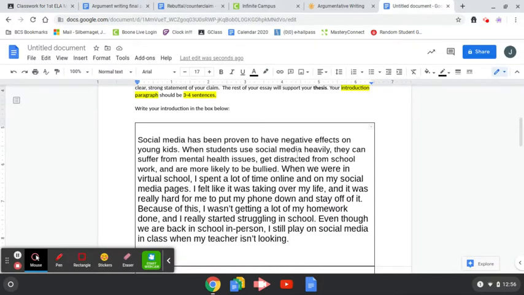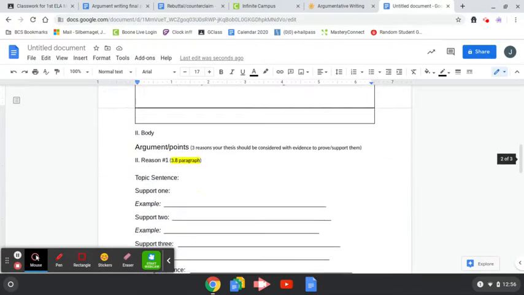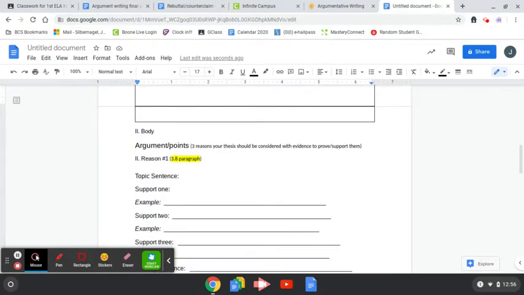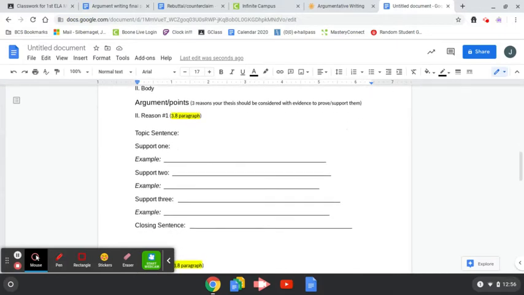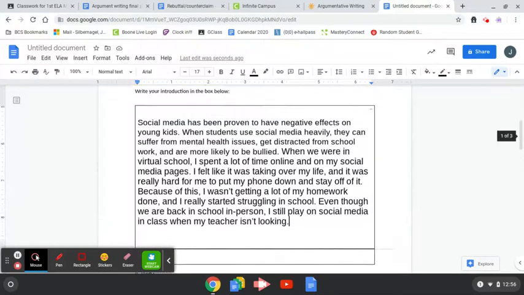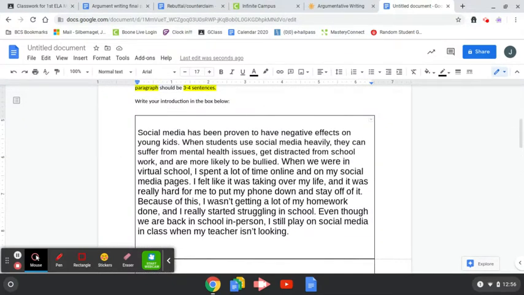All right, now let's scroll down. We're going to start working on our body paragraphs in these sections here. So your body paragraphs are the points that you are trying to make, your 3 reasons that you're saying social media is either good or bad.